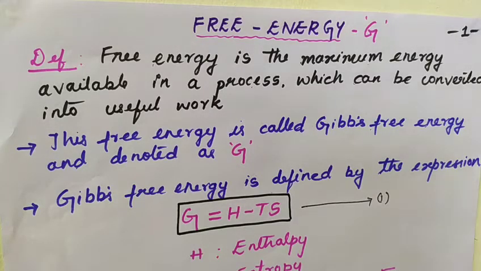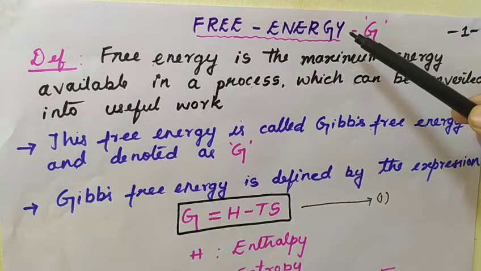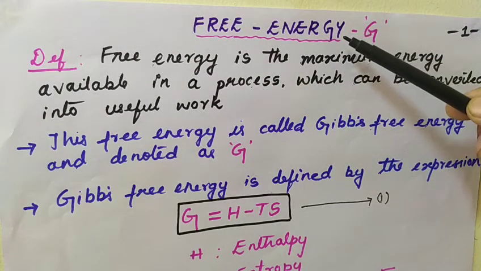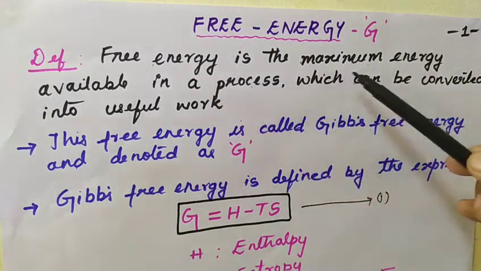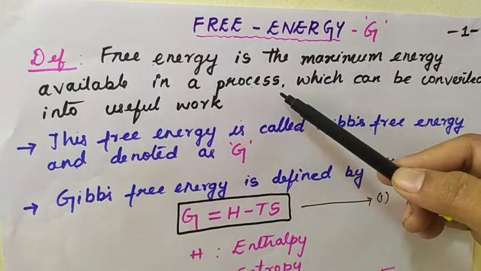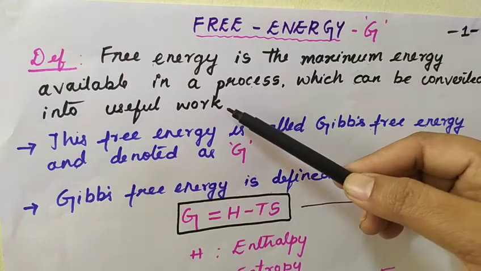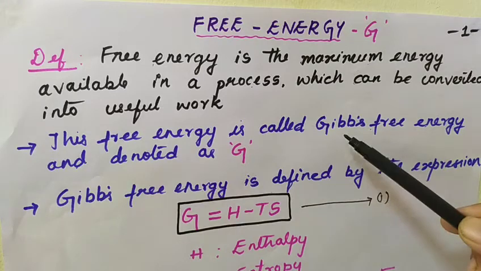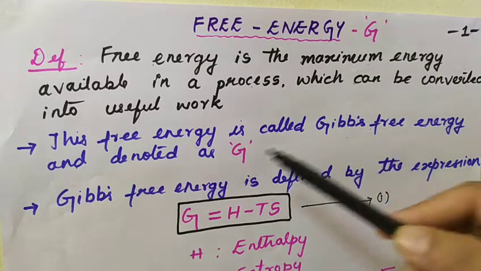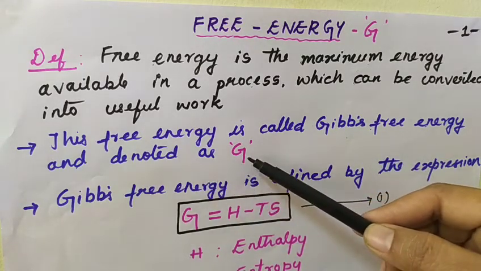In this video, let us understand about the free energy, which is one of the important properties of thermodynamics. Free energy is defined as the maximum energy available in a process which can be converted into useful work. The free energy is also known as Gibbs free energy and it is denoted as capital G.